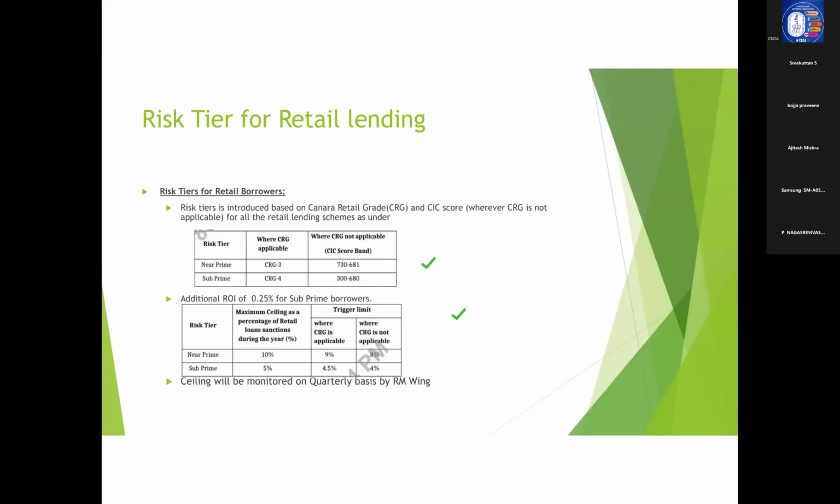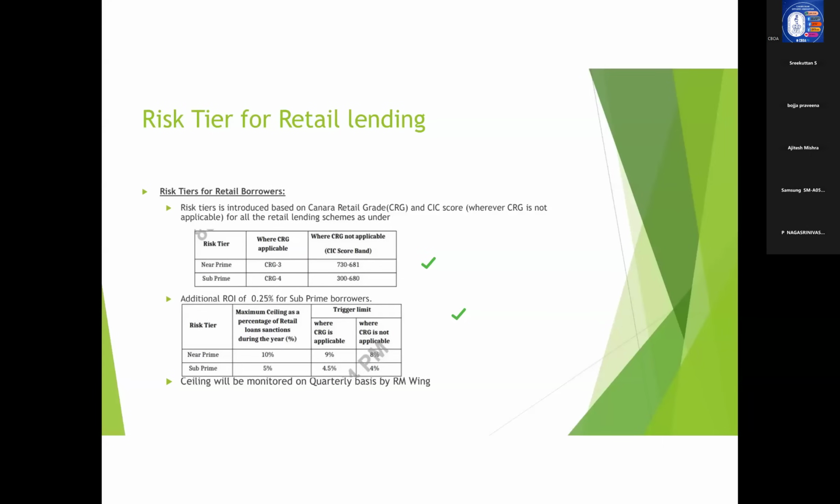In the case of borrowers where CRG rating is not applicable, we have already seen that we need to go by the CIC score band. So wherever CRG rating is applicable, CRG rating 3 is equivalent to near prime. And wherever CRG is not applicable, if the CIC score band is between 730 and 681, they will be treated as near prime. And if it is 300 to 680, we need to treat them as subprime. Okay.